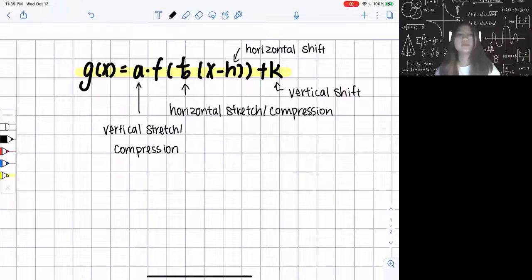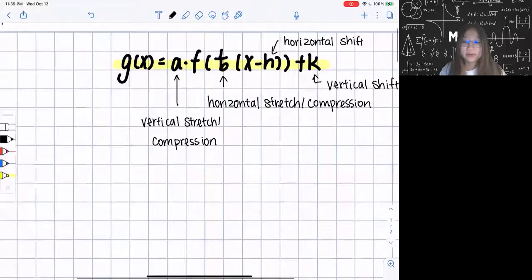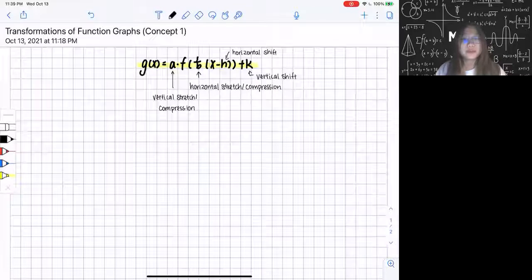Many of you probably also think about reflection, which will occur later. It doesn't necessarily need to be in this expression, but I will talk about reflection too. So let's start with vertical ones first, because those are the ones that are less confusing and many people are really good at vertical transformations.